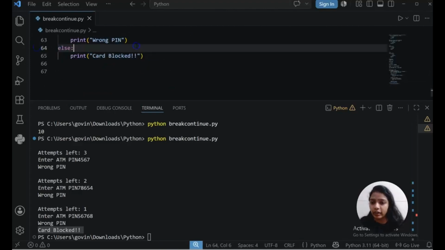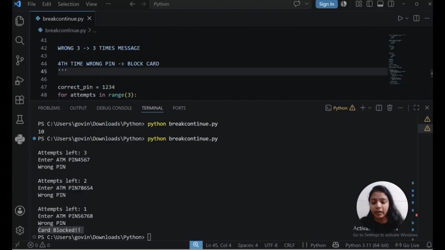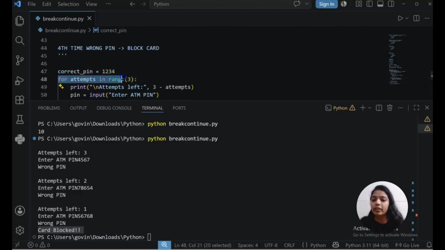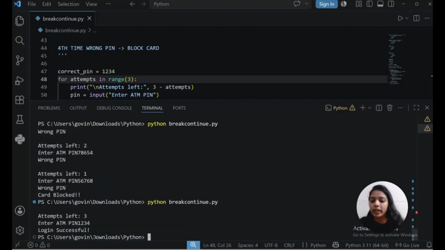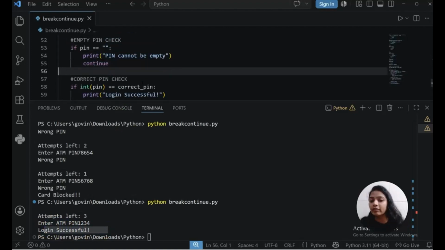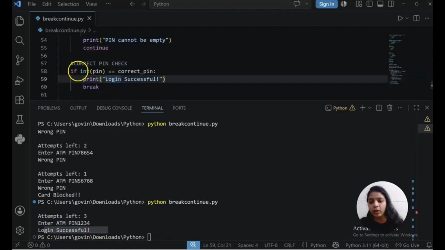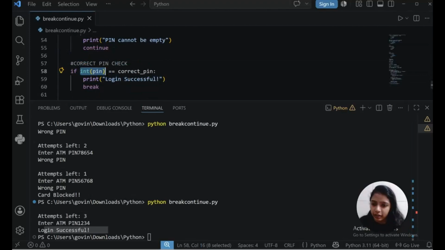Else block will only run whenever the for loop has completed all the iterations. Next, let's run it again. And if you notice 3, 2, 1, that is also perfectly working fine. This time at first go only, I am giving the ATM pin correctly and see, login successful. So which condition is getting correct? This one, because the pin given by me and the actual pin were successfully matching. That's why it is saying login successful.